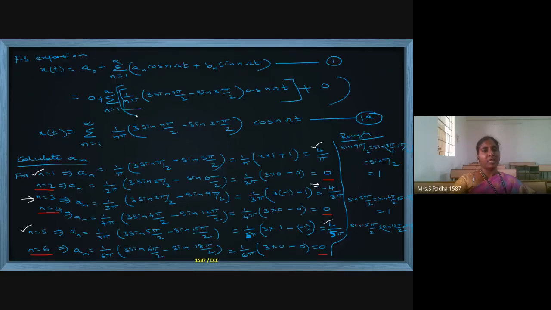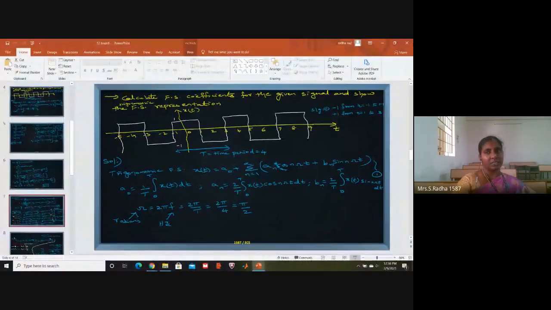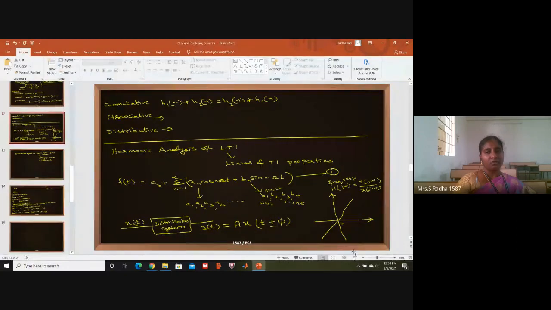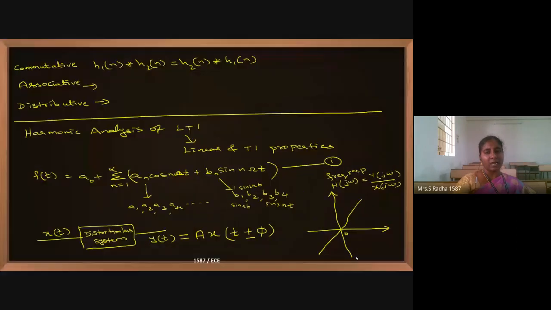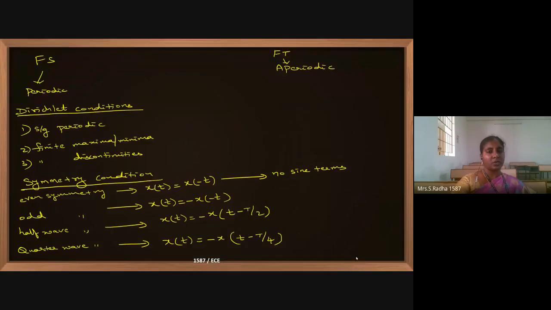Now in equation 1, an exists. bn 0 means sine terms will not come. For an even signal, the sine terms are absent. Our conclusion is, for even signal, sine terms are absent. That is what I am trying to tell over here. No sine terms for even signal. I showed you the diagram of an even signal, and the bn value is 0, so no sine terms for even symmetry signal.